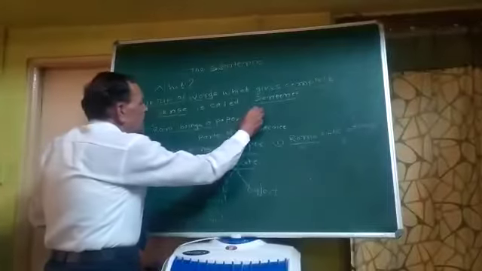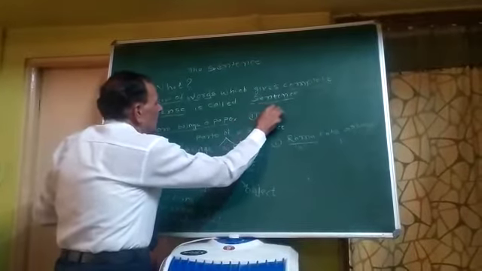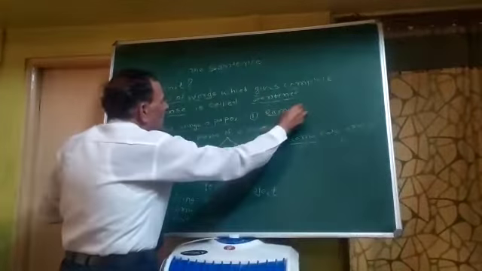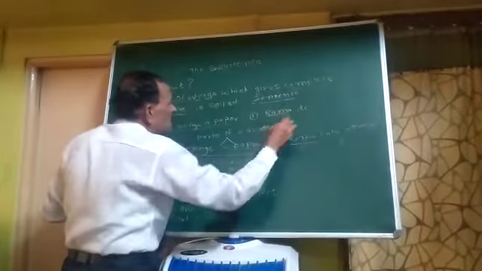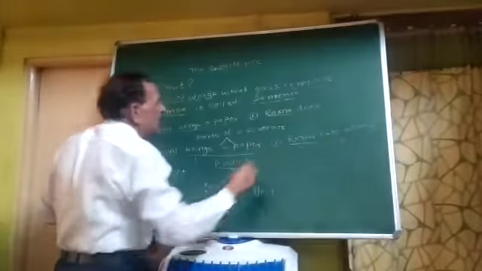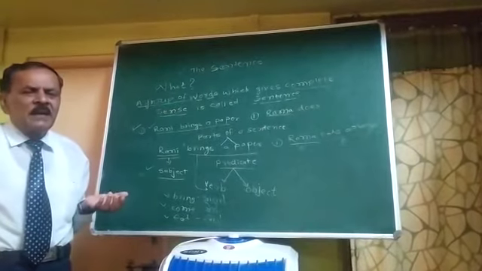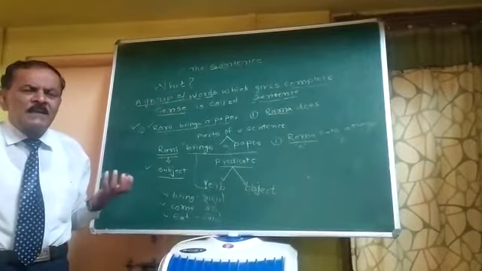But I will give Rama, do or does, but it doesn't give the complete meaning. Rama does means what does Rama do?